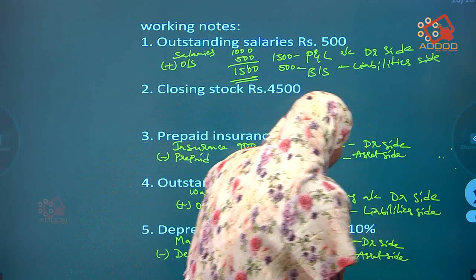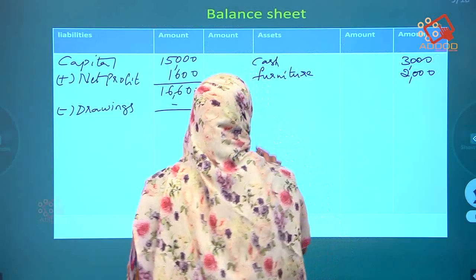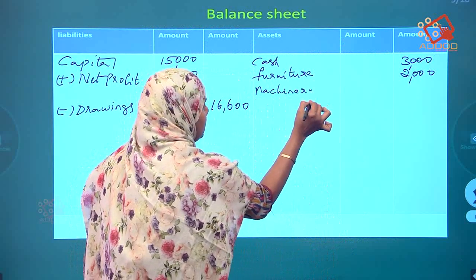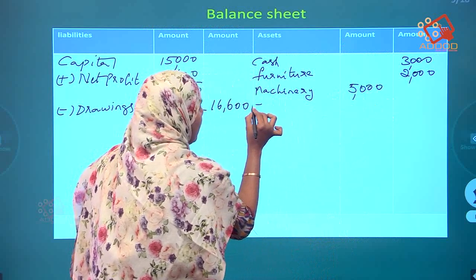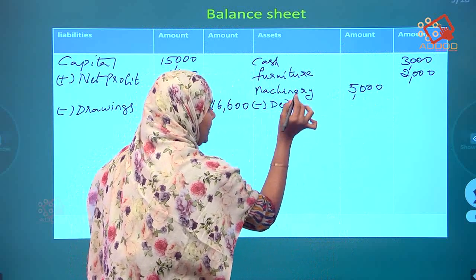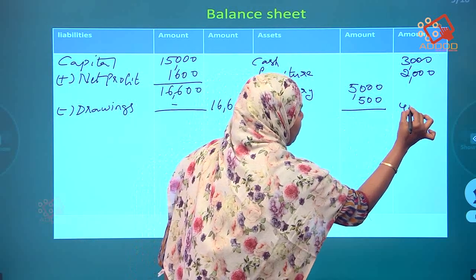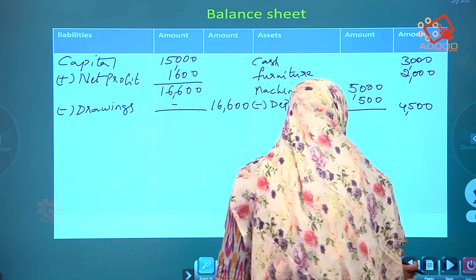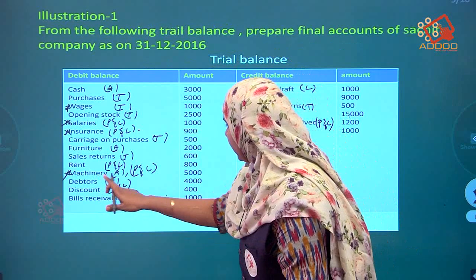Okay. From where did we get that 4,500? Search. The total amount of machinery is 5,000 minus depreciation, which I had done in the working notes. Go to the working notes and search. Minus it, 4,500 we get. Okay. So again start in the question. Up to machinery it is over.